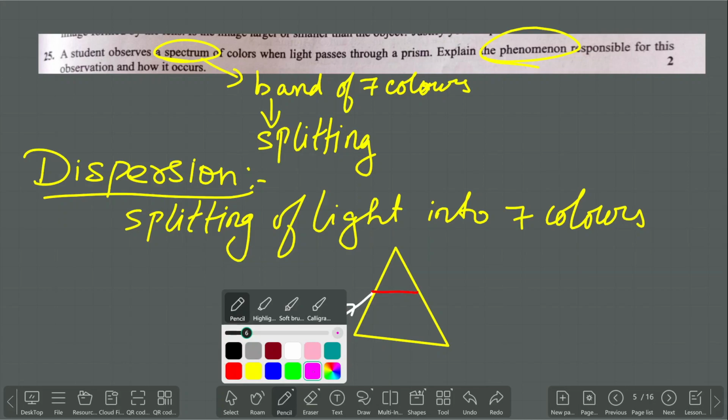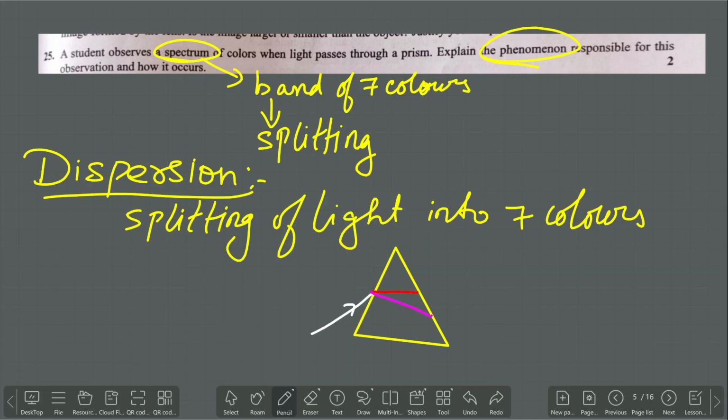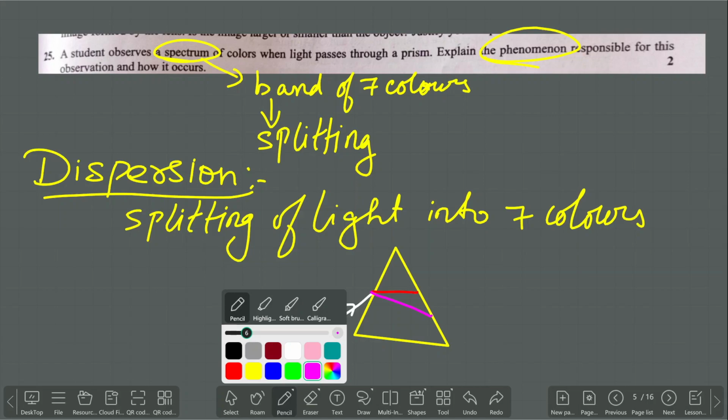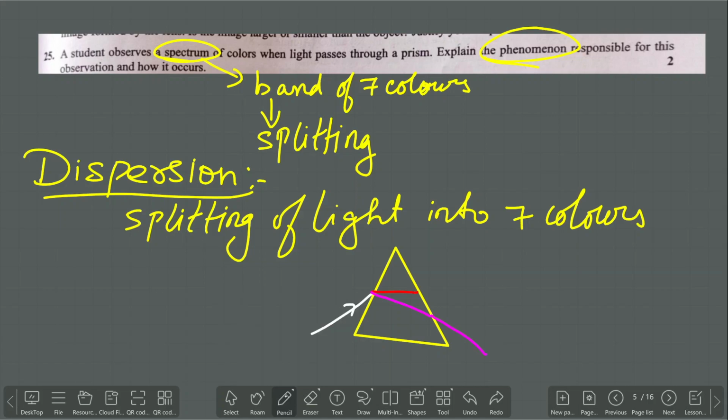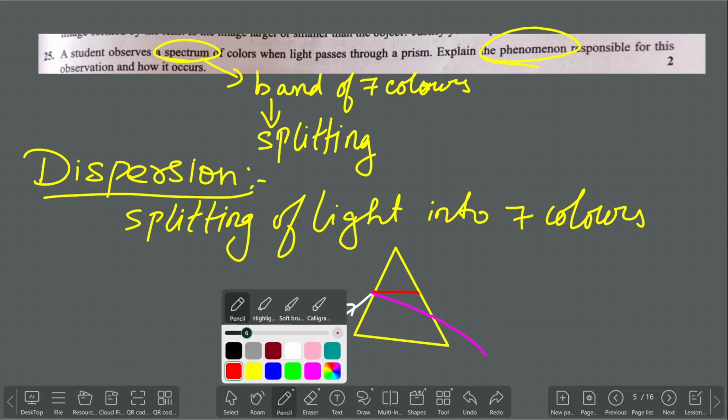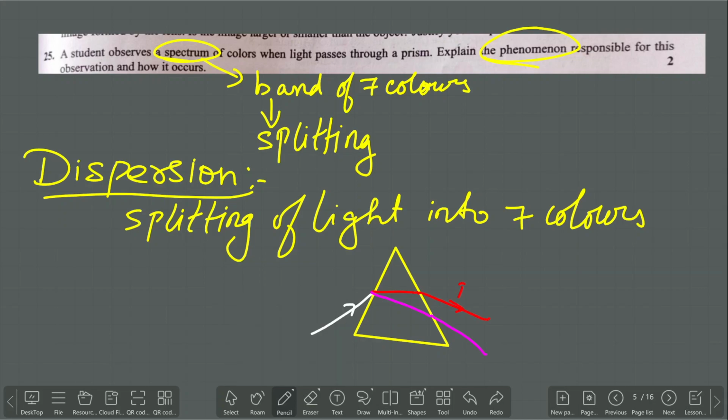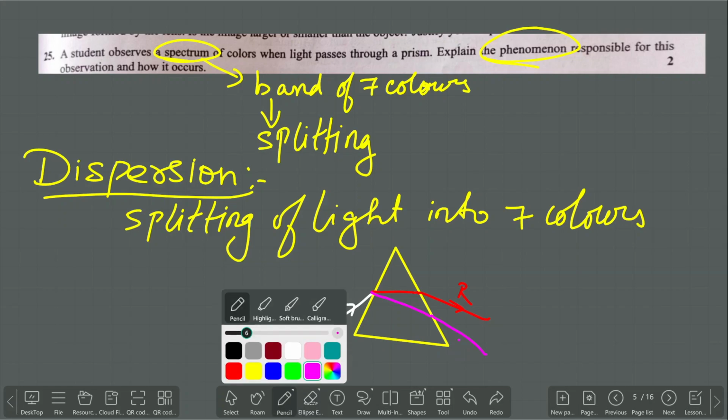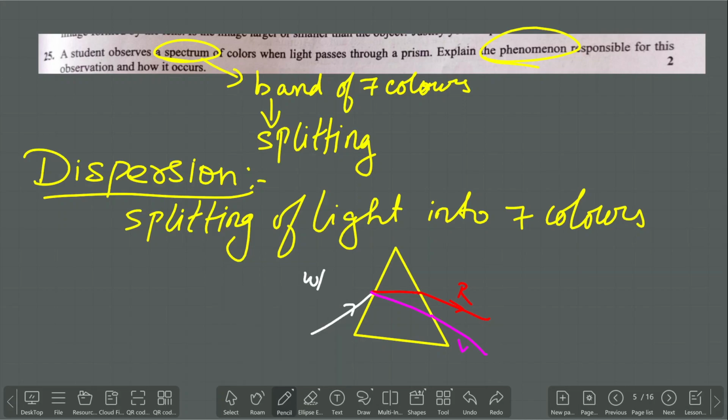I'll just draw the top color and the bottom color alone, and then take the rays coming out of the prism. So this is going to be the red and this is going to be the violet. And here you need to write white.